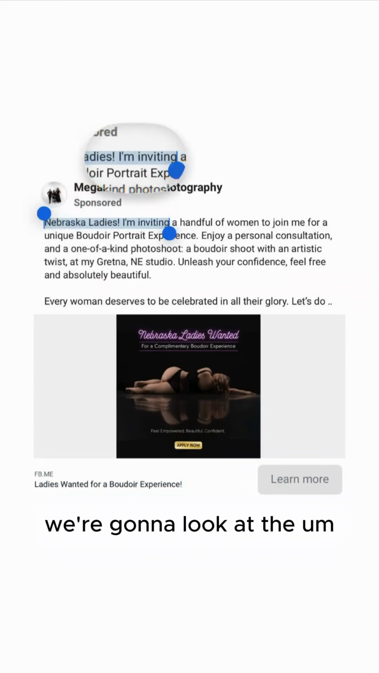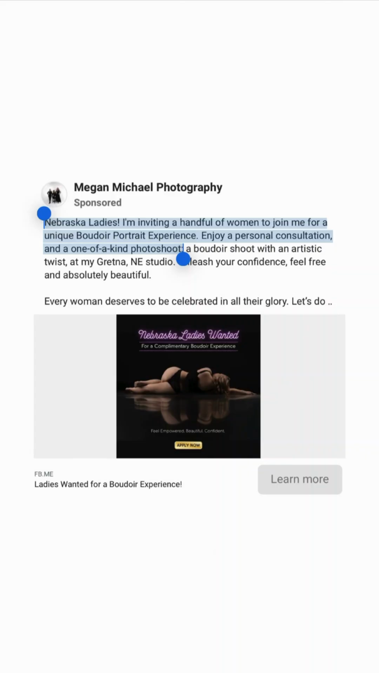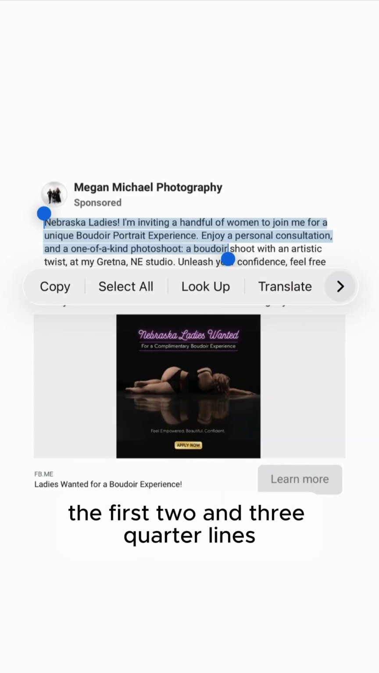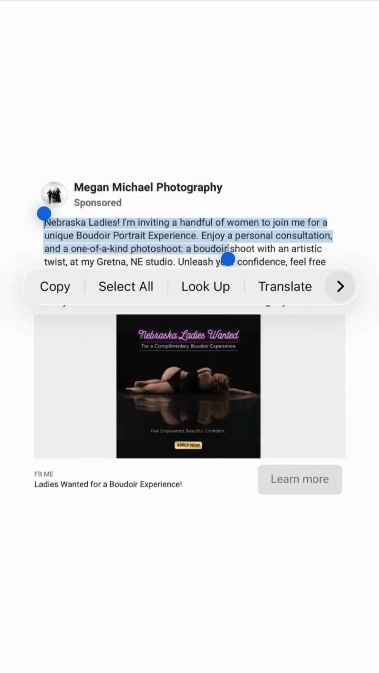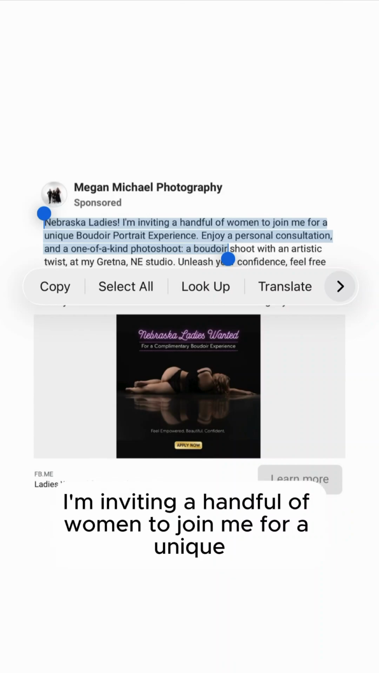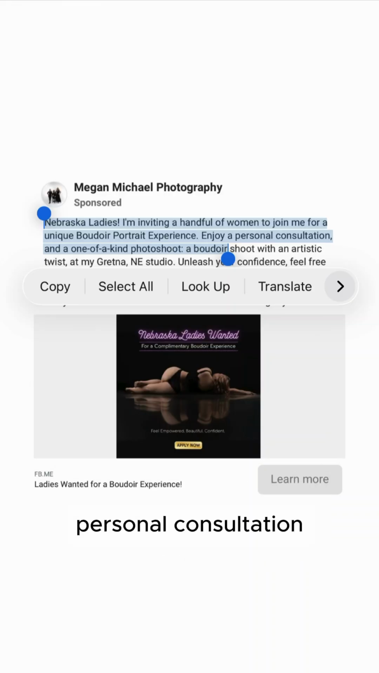Finally, we're going to look at the see more headline here, the first 2 3/4 lines on the Facebook mobile newsfeed. So we go: Nebraska ladies. Inviting a handful of women to join me for a unique boudoir portion. For a personal consultation.